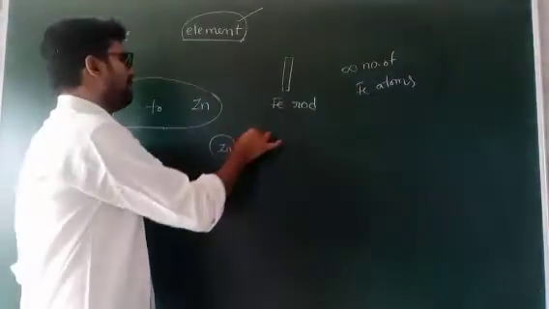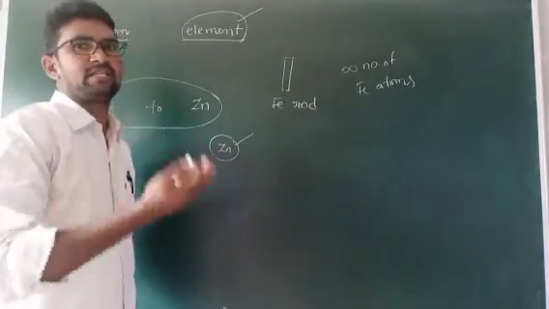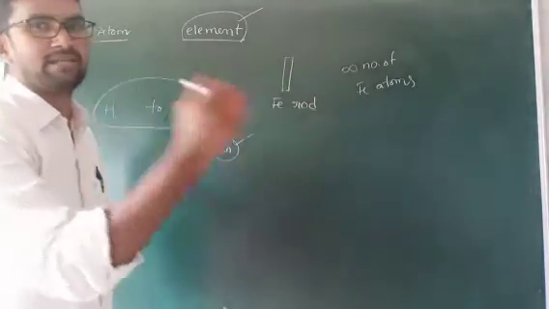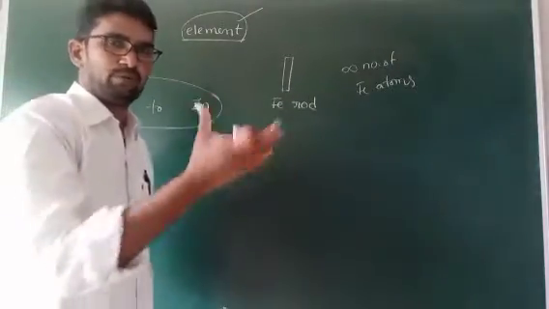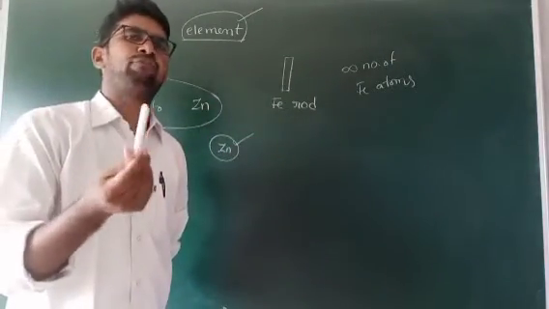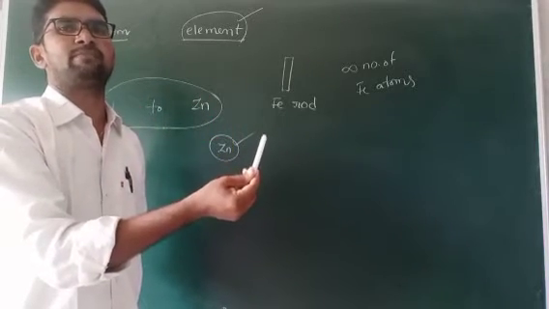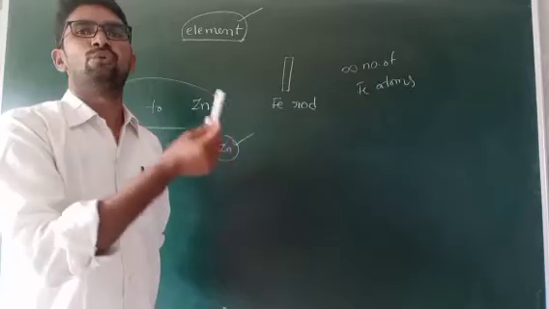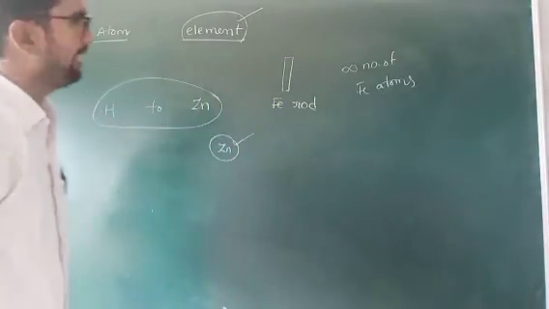So what about elements, sir? An element is a symbolic representation of a group of smaller particles. A number of particles are present, but only one type of particle is present, so we call it with a name. That name is called an element.